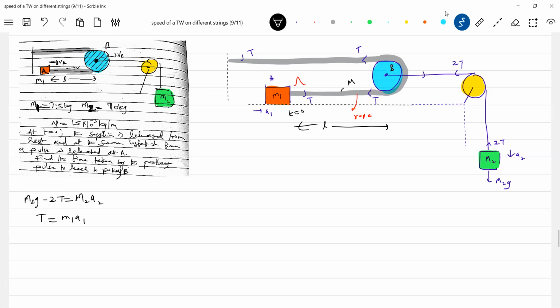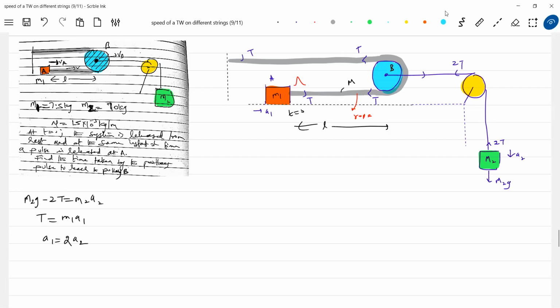Any constraint equation? A1 equal to A2? See, once this pulley moves by 1 meter, this will move by 1 meter. Agreed? Then here 1 meter becomes loose. So then how much should it move? It should move by 2 meters. So A1 equal to 2A2.